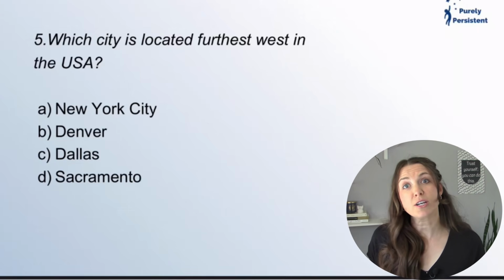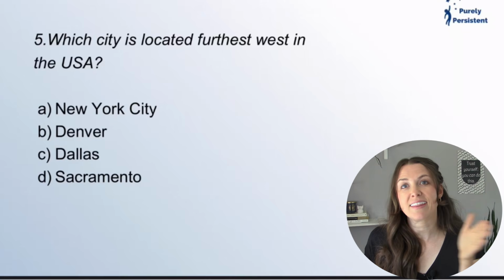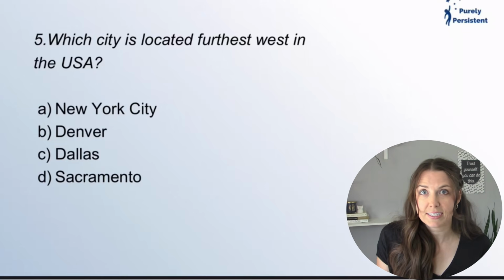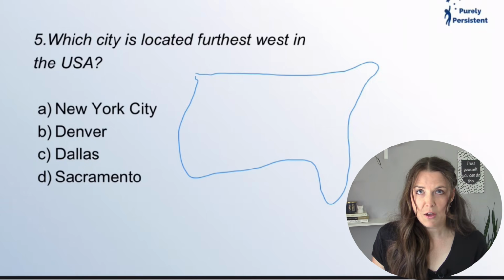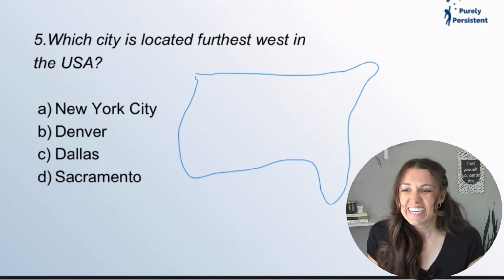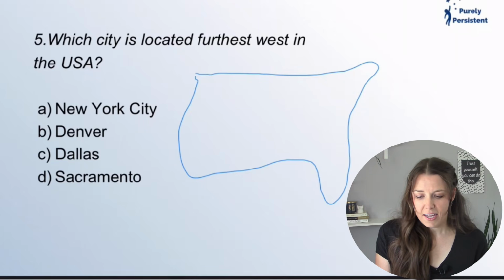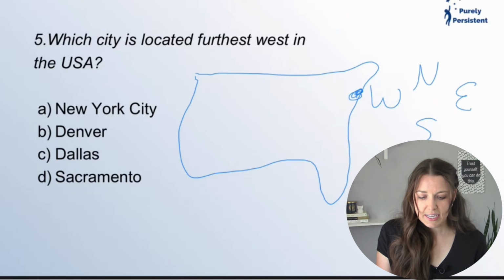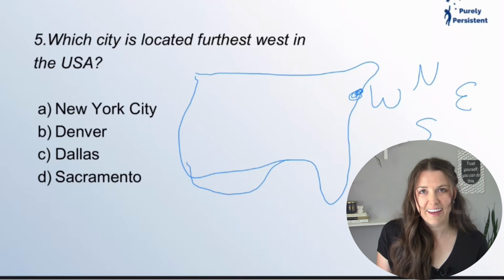Okay, so New York City, located on the East Coast, right? Let me draw my best picture of the United States. Okay, there it is. Not the best, but it's okay. All right, so New York City is located right around here. And let's look at our map. We have north, south, east, and west, right? There's our compass.